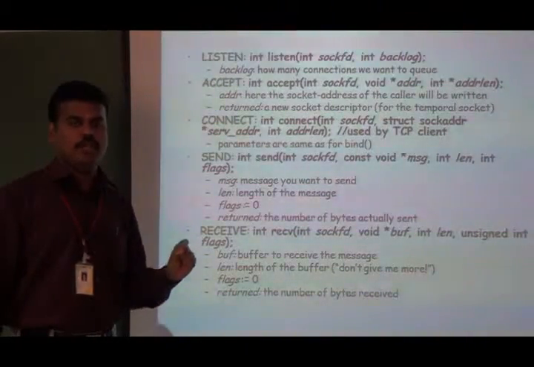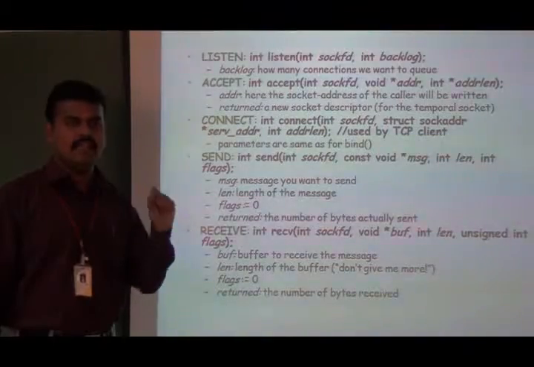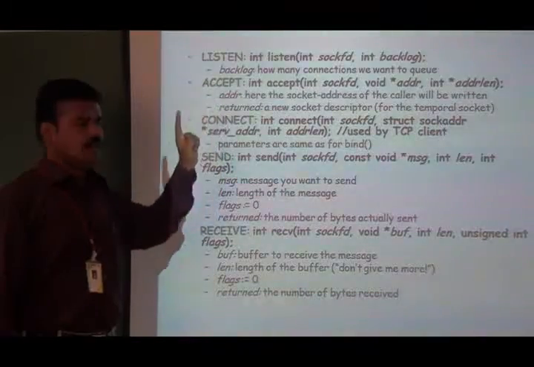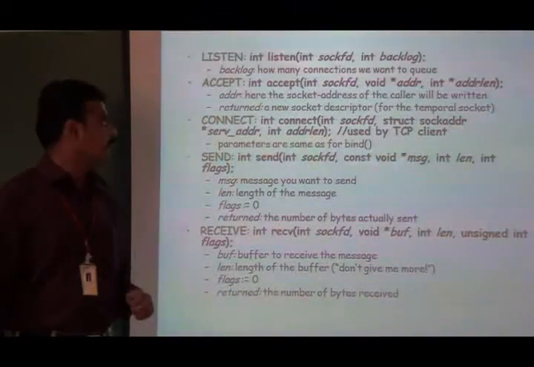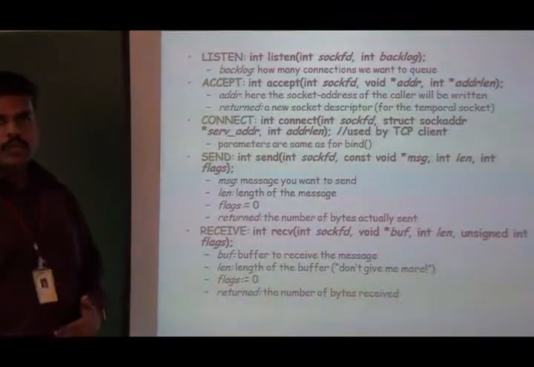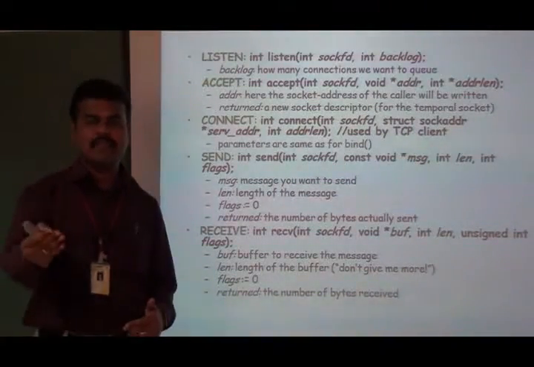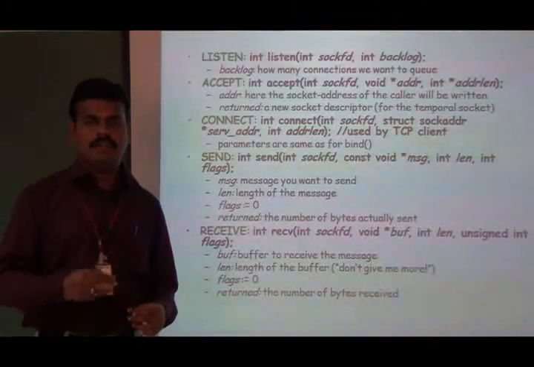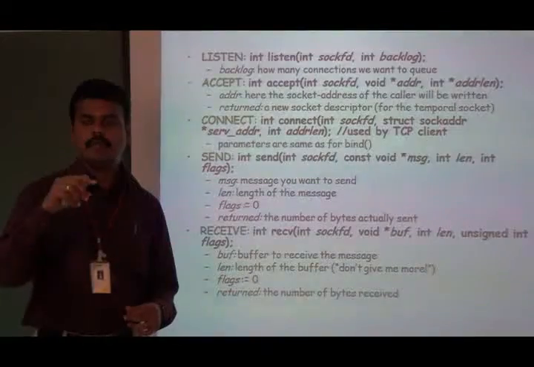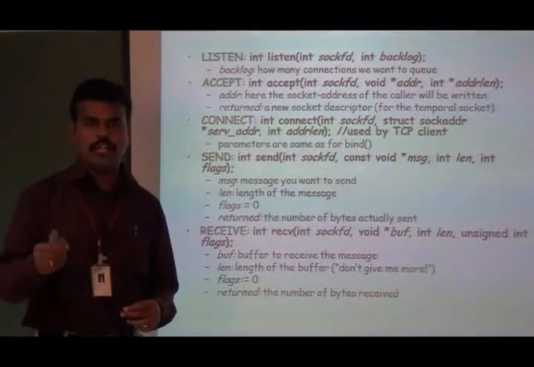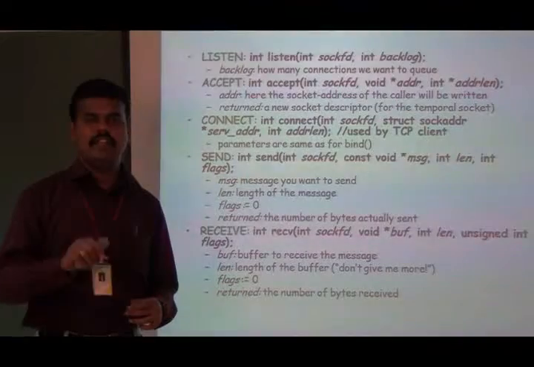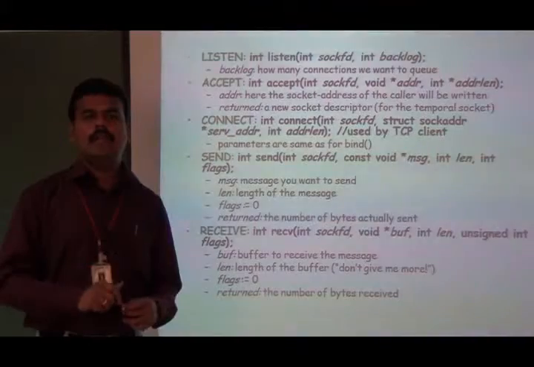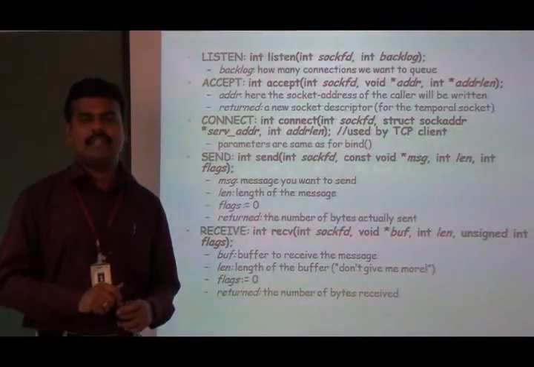If you want to perform network input output operations with the help of the send and receive functions or the read and write functions, for that we need to pass that particular socket descriptor. The accept function allows the server process to accept a new incoming connection. Whenever the accept function is called, if it is a concurrent server model, the server will call the fork system call to create a new child. That particular child will take care of each new client request. For each client, a server child process will be created.